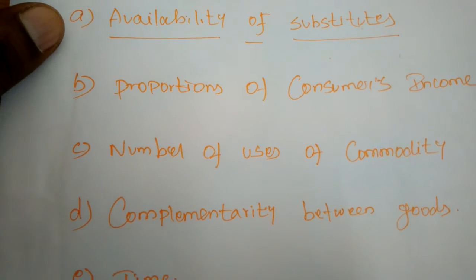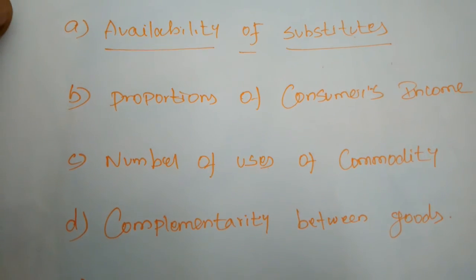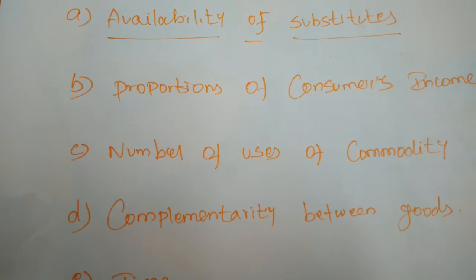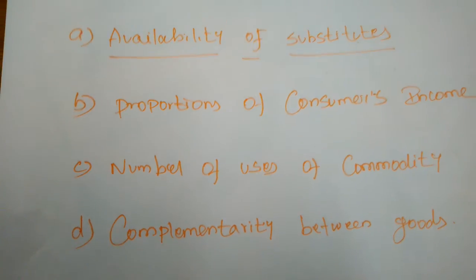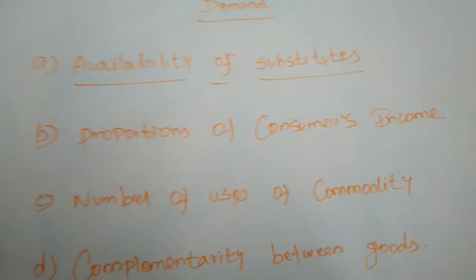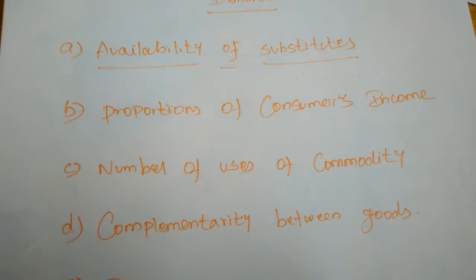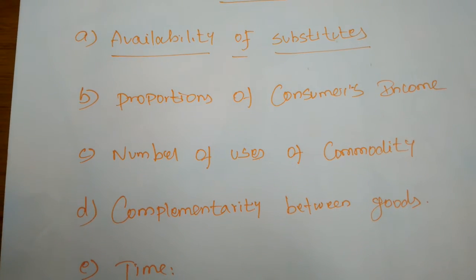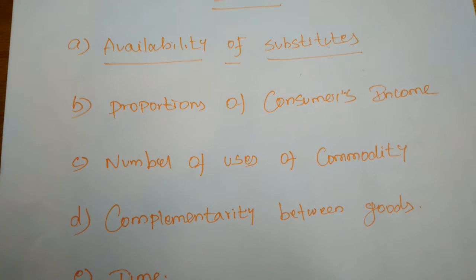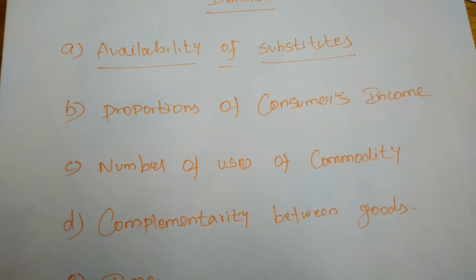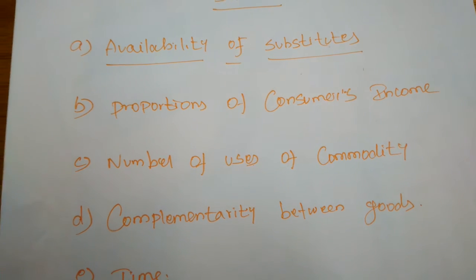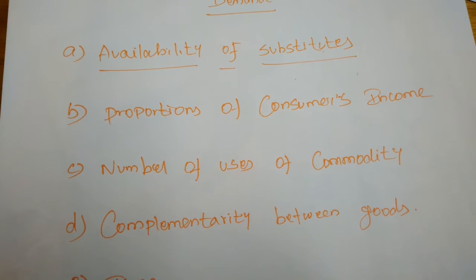Normally, if the price of tea increases, we will go to coffee, because if there is no tea, we will consume coffee. If the price of coffee is much cheaper than tea, the demand for coffee will be very high. So the greater the availability of substitutes, the more elastic the demand for that commodity will be.